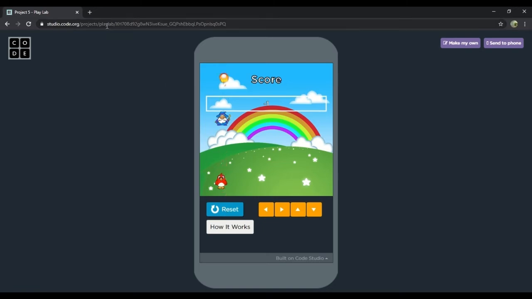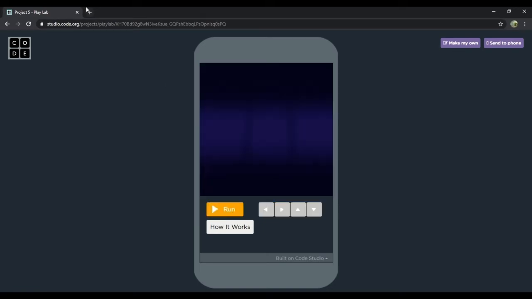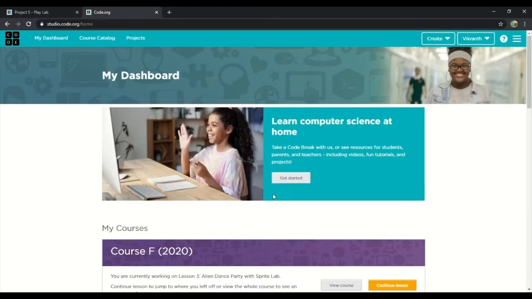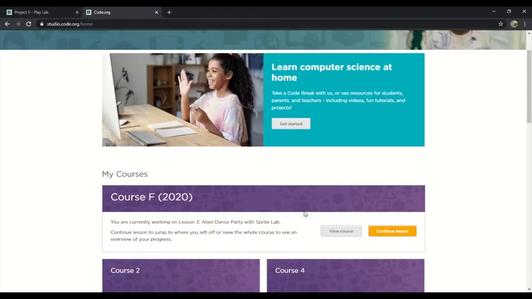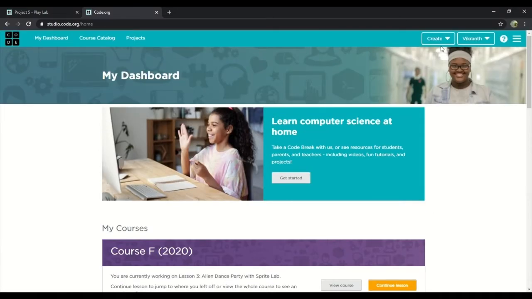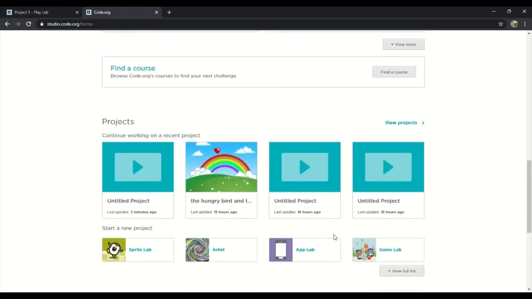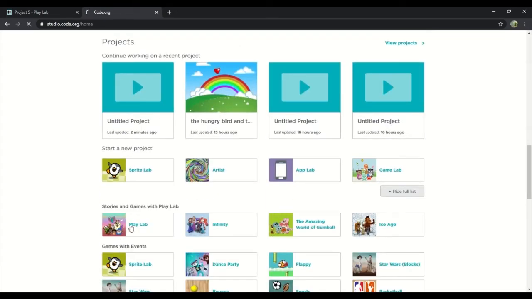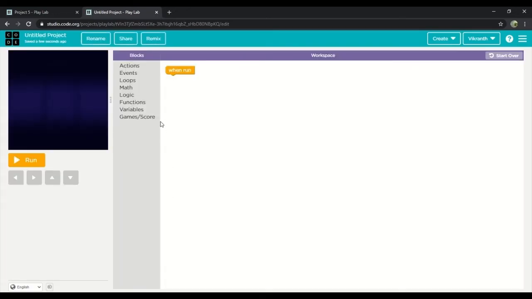So let's open a new tab. Let's reset and open a new tab. Code.org. So before you guys do any project, you guys need to sign in. So let's scroll down and we'll open PlayLab. So this is PlayLab.